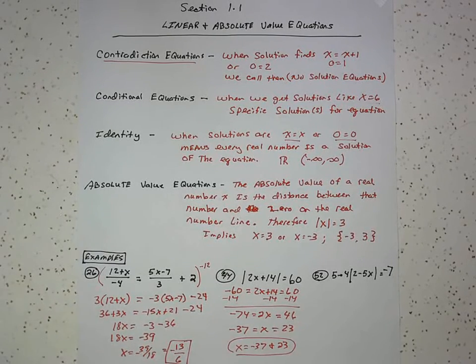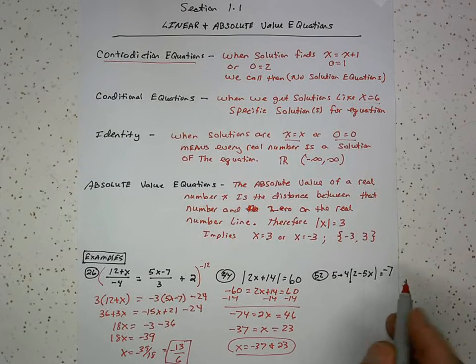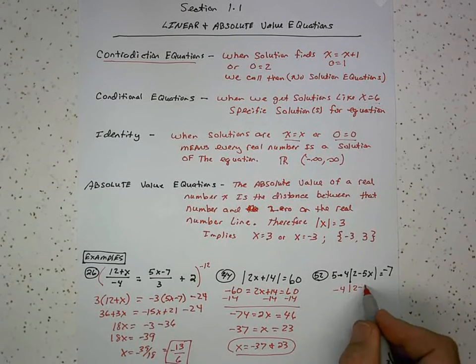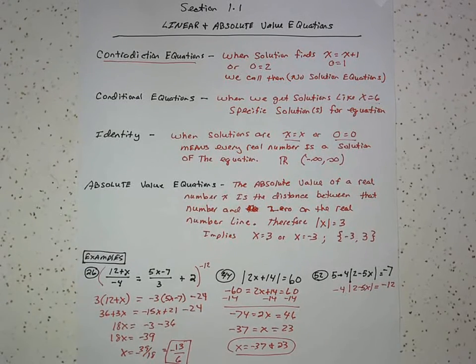The last one has the same general idea. We're going to distribute now. We have an absolute value, so I can't distribute this 4 through, but I need to get the absolute value alone. So I'm going to subtract 5 from both sides first. Okay, I can divide by -4. And now I can do it just like 44. I know that it has to be between -3, not 2x minus 5, it's 2 minus 5x, and +3.